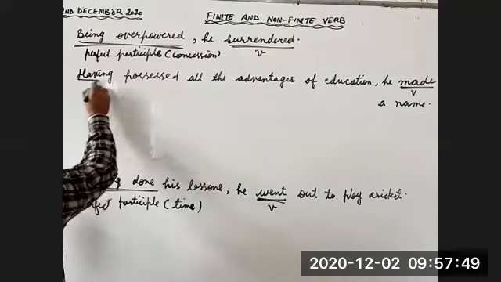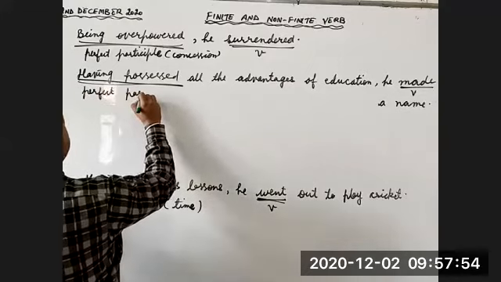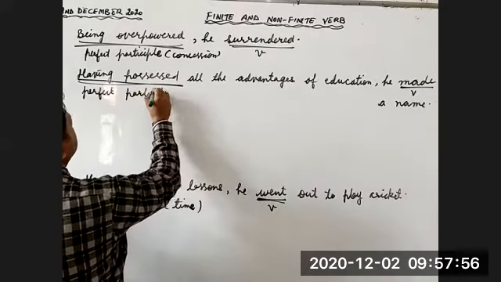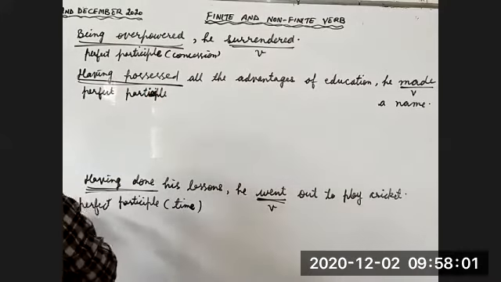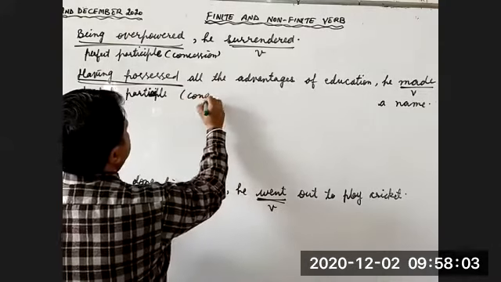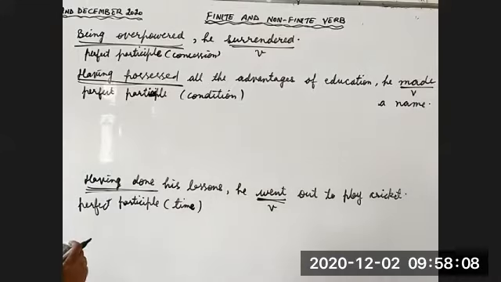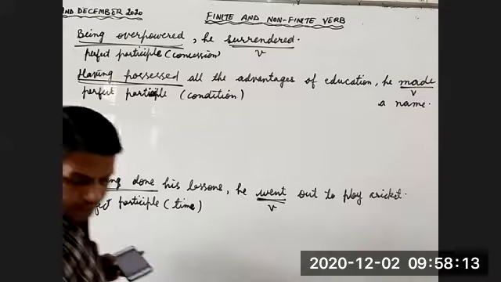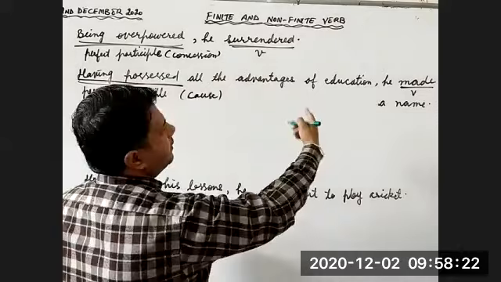So children, having possessed, this is the perfect participle, and in this participle, we are talking about condition. What is the condition? That I have taken all the knowledge. He became popular.